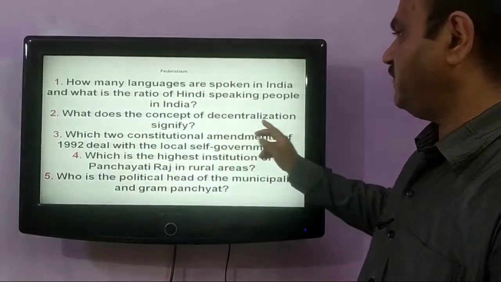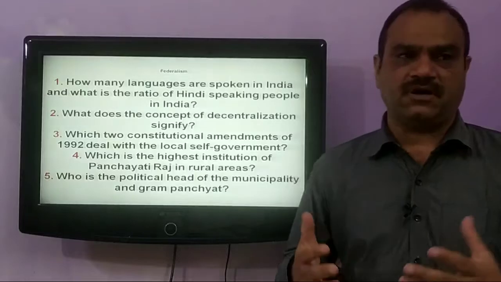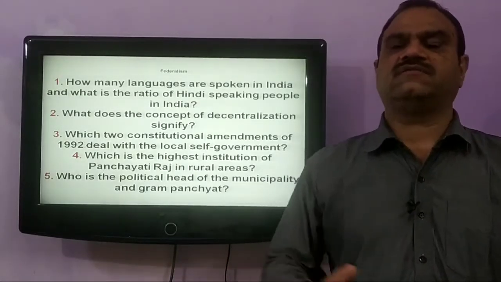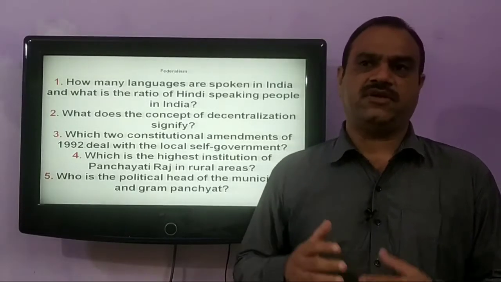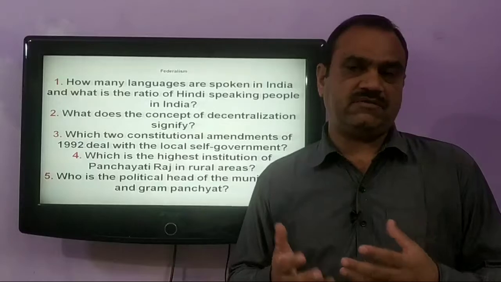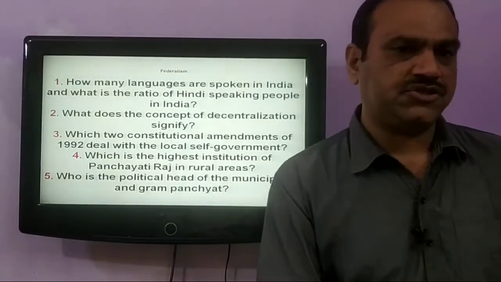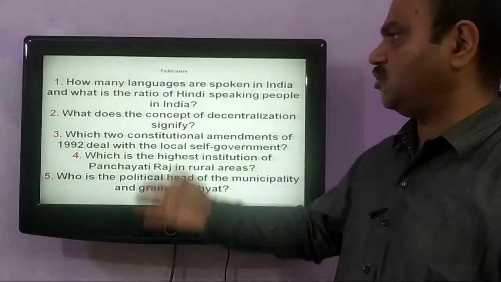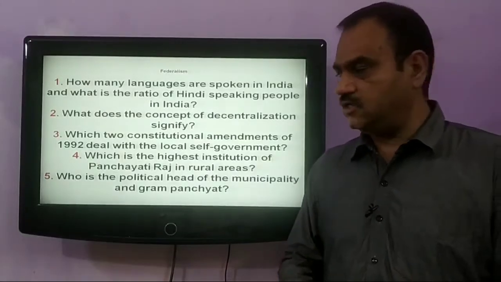What does the concept of decentralization signify? Decentralization signifies that power has to be delegated to the lower organs or lower levels of the government. That is, the central government will share power with the state government, and the state government will share with the local government. So this is the concept of decentralization, and it has been made obligatory in the Indian constitution.